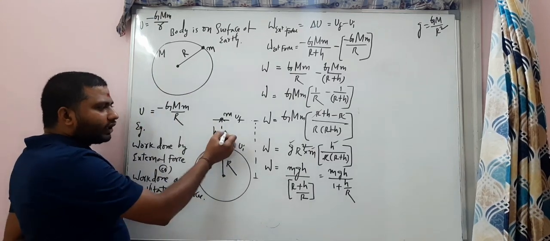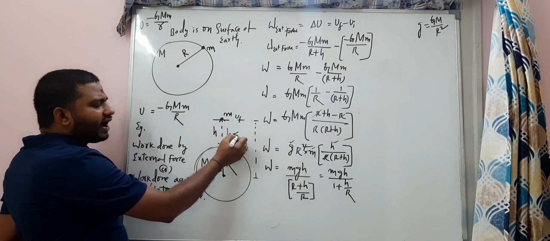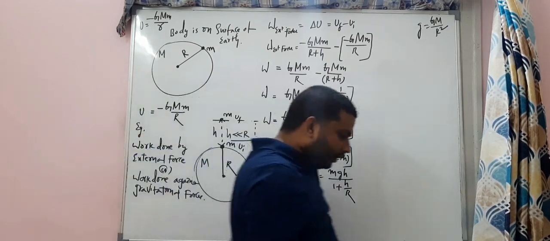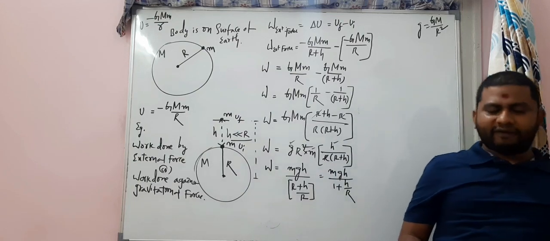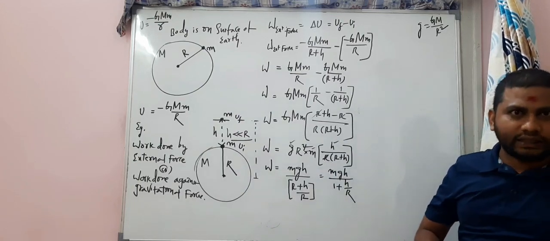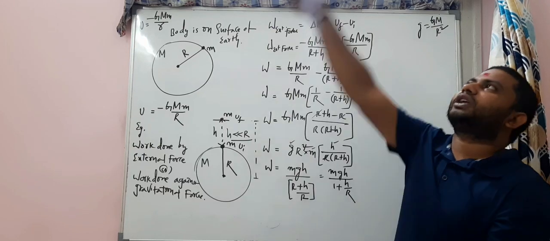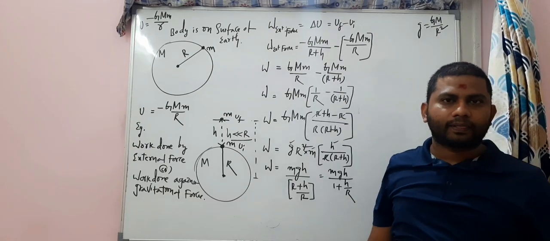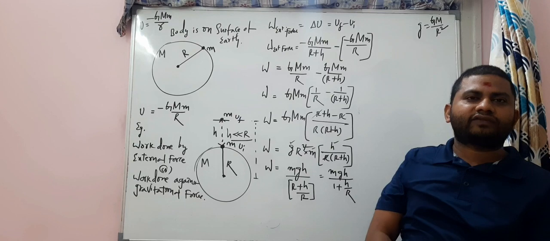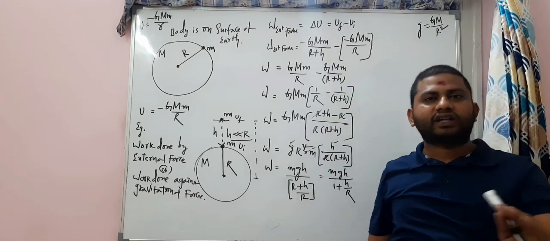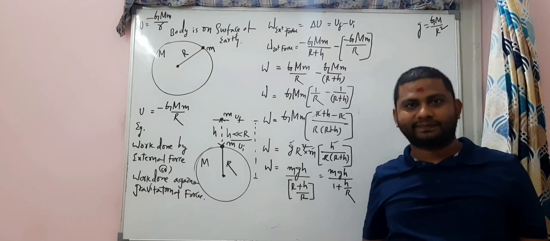And the height which I have taken is far less than R. In the work energy power chapter, we have discussed from the surface of the earth, I have taken the body to 20 meters, or to 100 meters. We have never taken the body to 1000 kilometers.